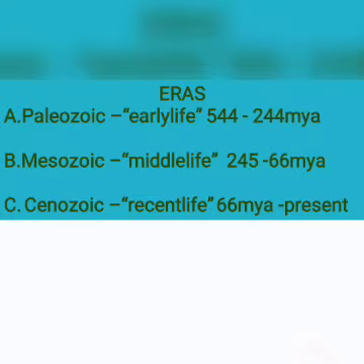And the Mesozoic era started 245 million years ago, and it lasted until 66 million years ago. And next one is Cenozoic, which is recent life and which started from 66 million years ago till now.